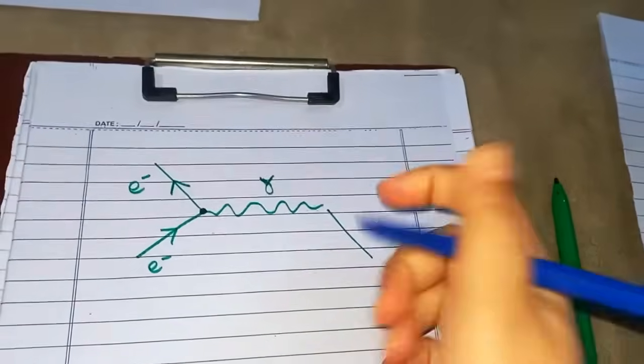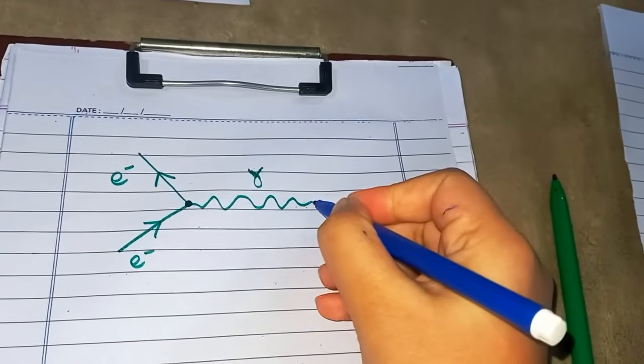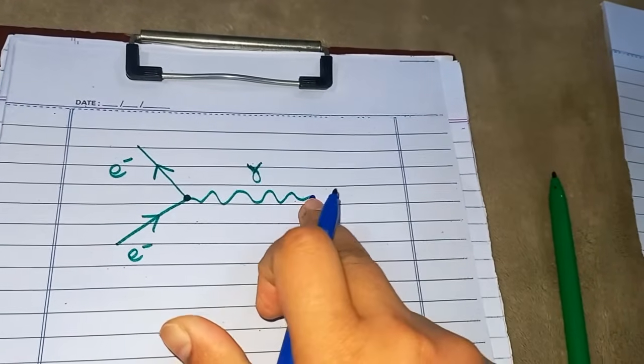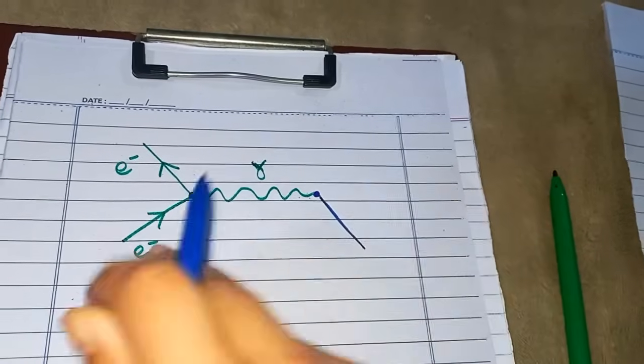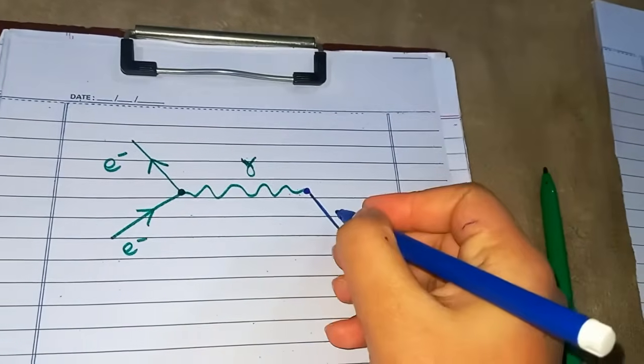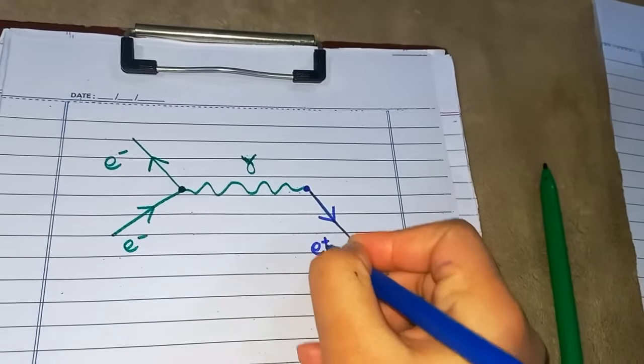Now we have that incoming positron, and it will absorb that virtual photon at this position. Since it's an incoming positron, we will use the opposite sign, opposite arrow. It will be like that, E plus in.